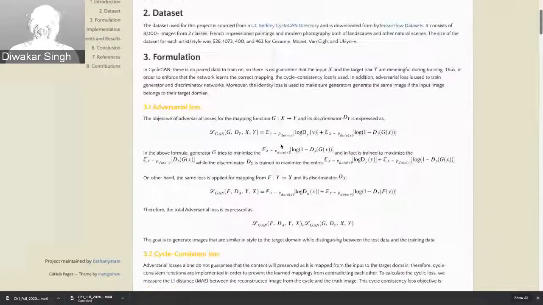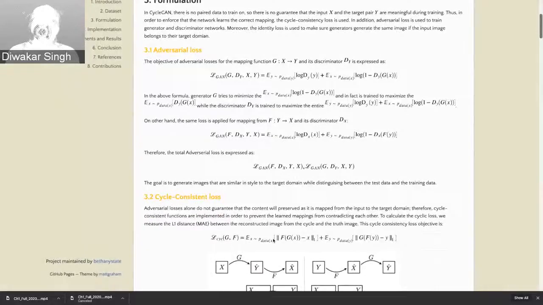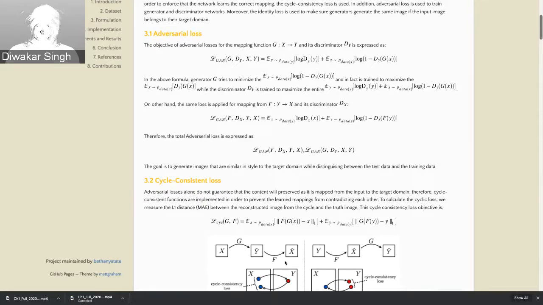Now, we have two domains, X and Y. We have two generators, G and F. Also, we have two discriminators. The generator tries to generate new images and the discriminator judges whether that image is real or fake. So the first objective is to learn this mapping G and F and discriminators DX and DY. For this, we use adversarial loss, which directly comes from the original GAN paper.